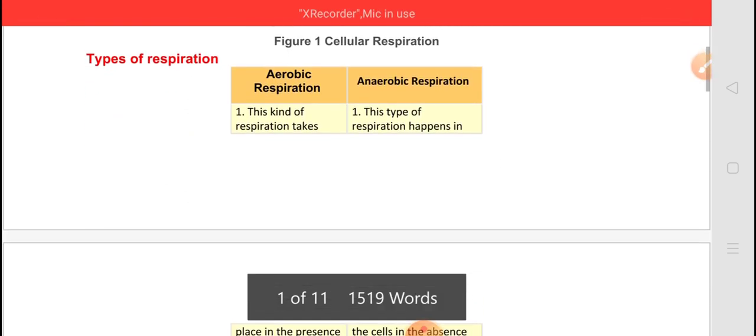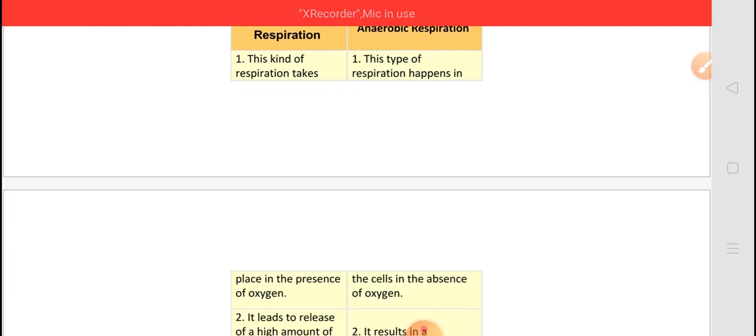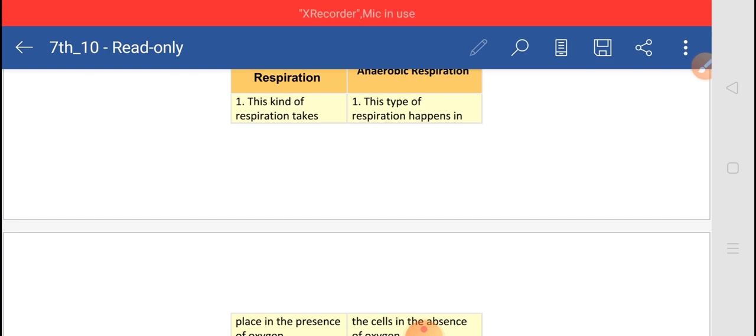Now, types of respiration. There are two types of respiration, aerobic respiration and anaerobic respiration. So let's first see. The kind of respiration that takes place in the presence of oxygen is known as aerobic respiration.